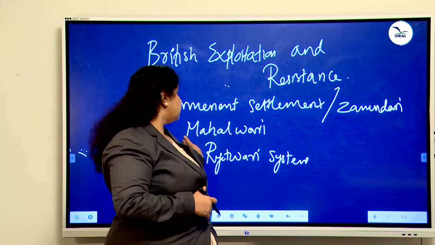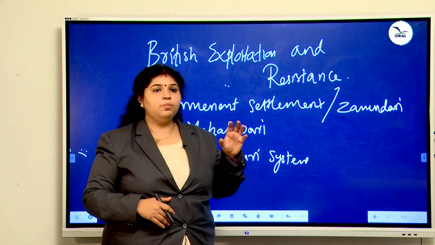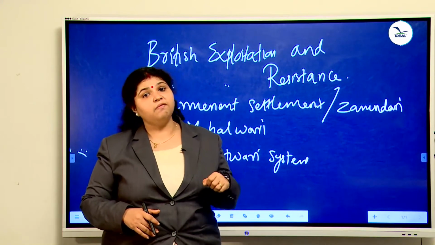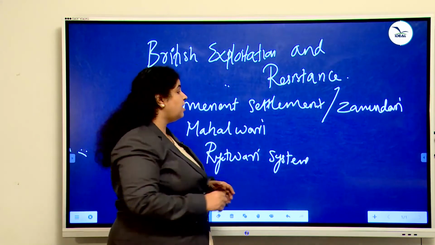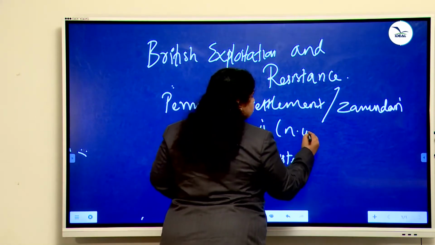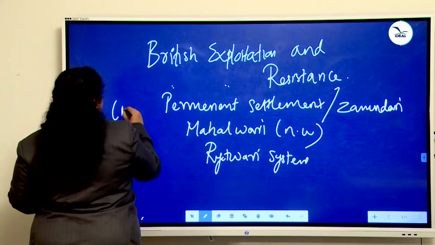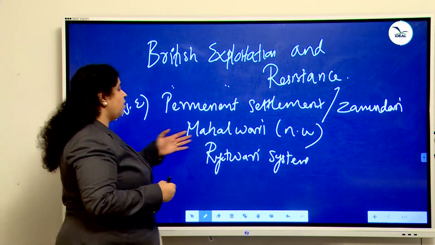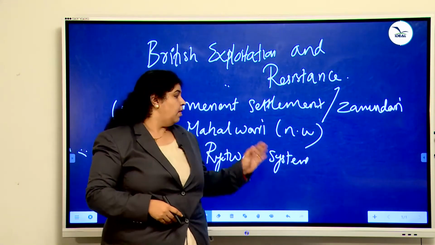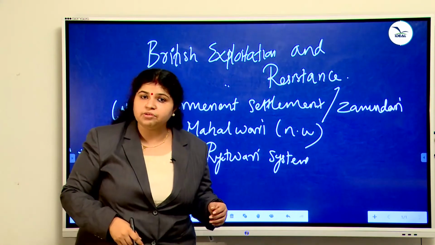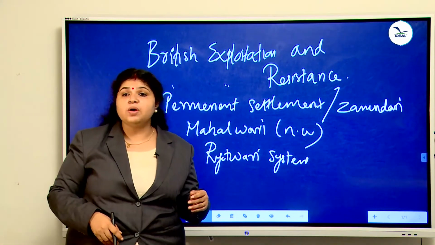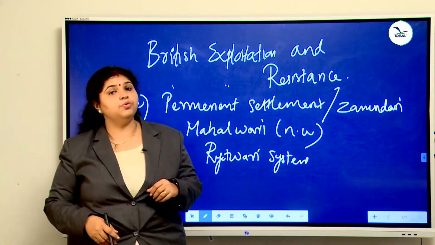Next is Mahalwari system. The meaning of the word Mahal is village. This Mahalwari system was introduced in the northwest, permanent settlement in the northeast, Mahalwari in the northwest. So the village headman collected the taxes, and the village was treated as a single unit.